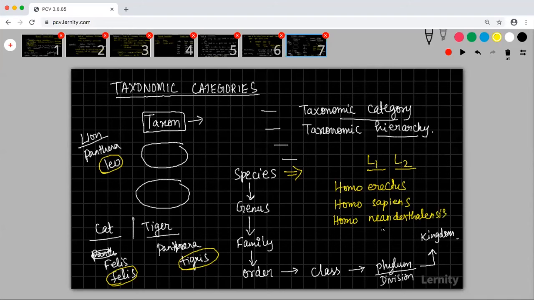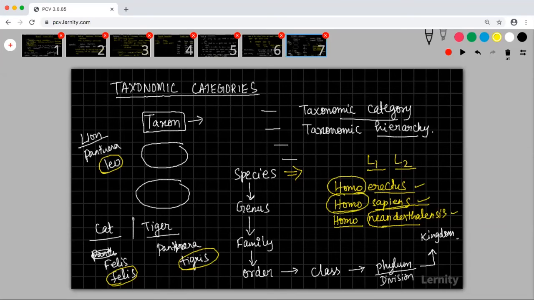So all of us were different, but everyone belonged to the genus Homo. So we had Neanderthal man, sapiens, erectus, all had something in common in a broader perspective. So we group them together under a similar genus.